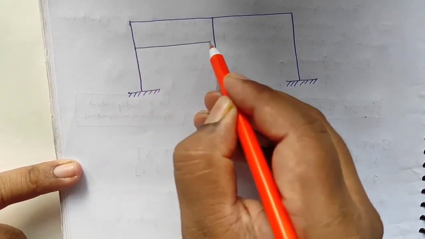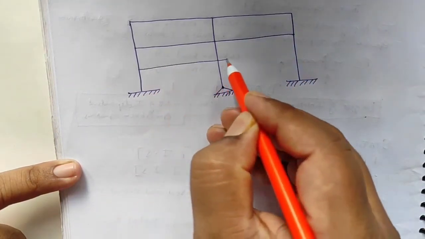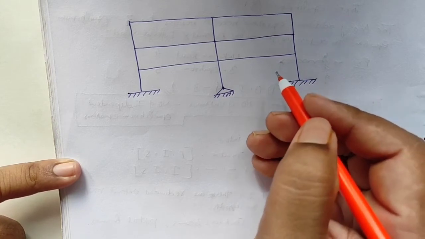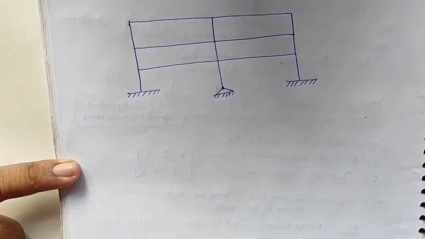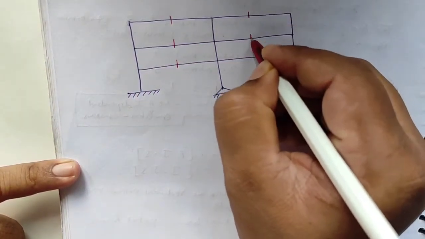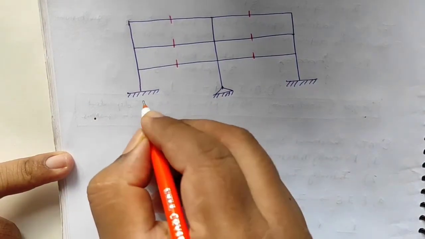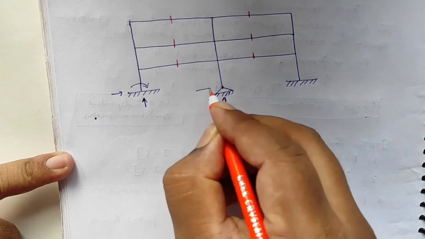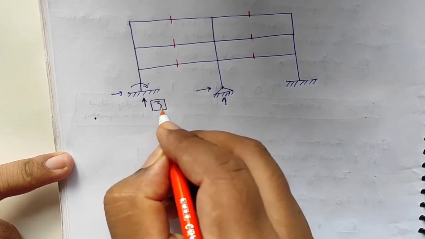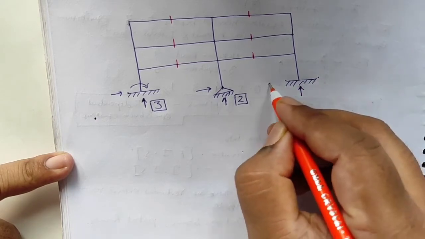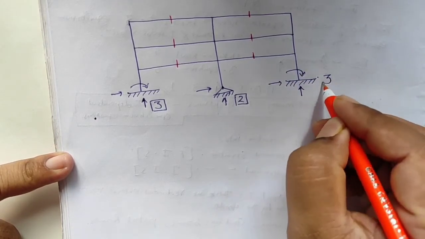Then I'll write a few details of this particular numerical so that you can understand much better. So the cuts will be the same as in the previous one. Here I'll have 3 unknowns, here only 2, here 2, and further at this end I'll have 3 unknowns.